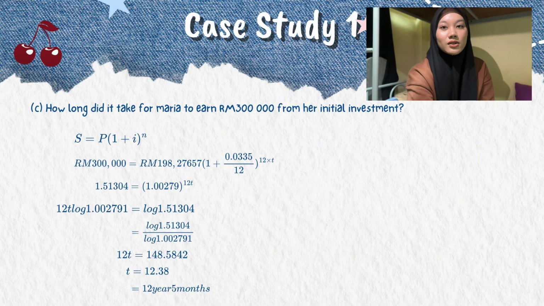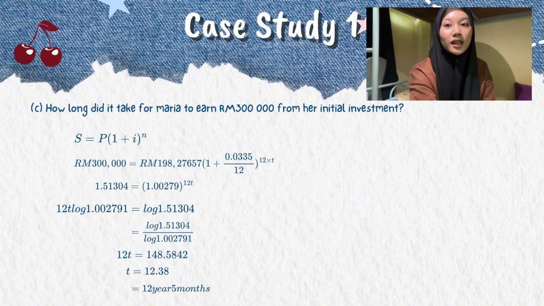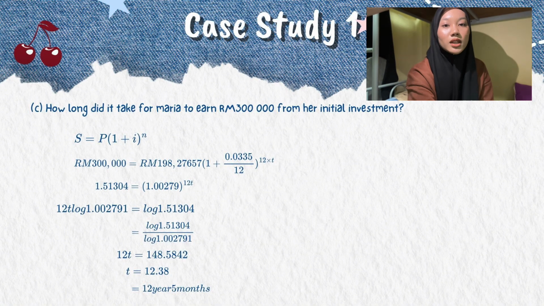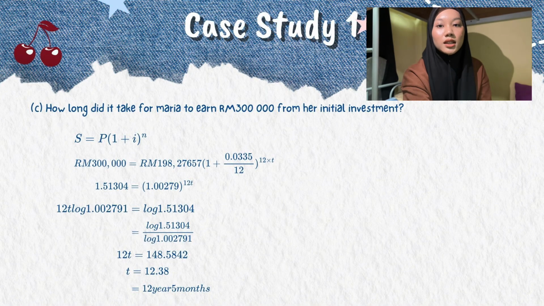12t log 1.00279 equal log 1.51304. Then log 1.51304 per log 1.00279, and we get 148.5842. After that we need to divide by 12 and the answer is 12.38. To find the months, 0.38 multiply 12, we get 4.56, and the final answer is 12 years 5 months.